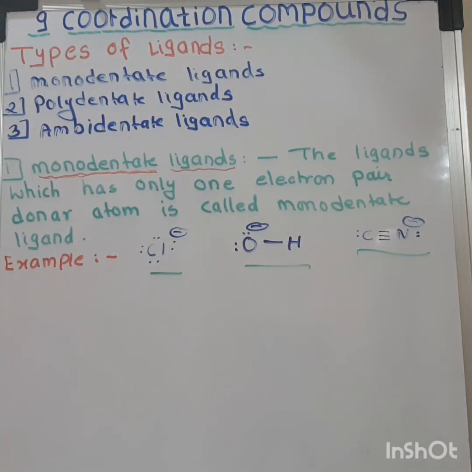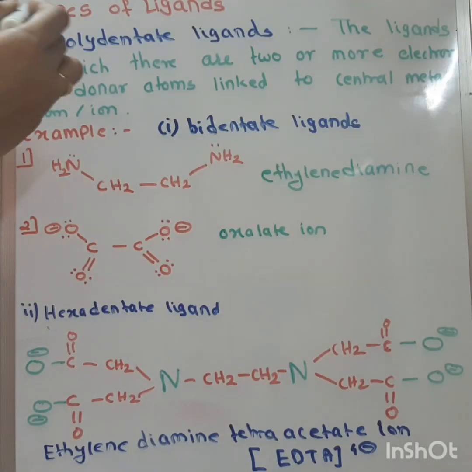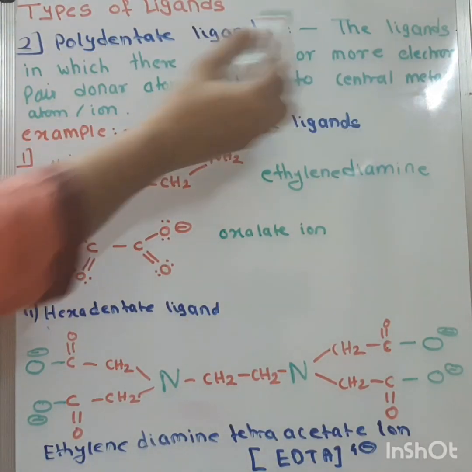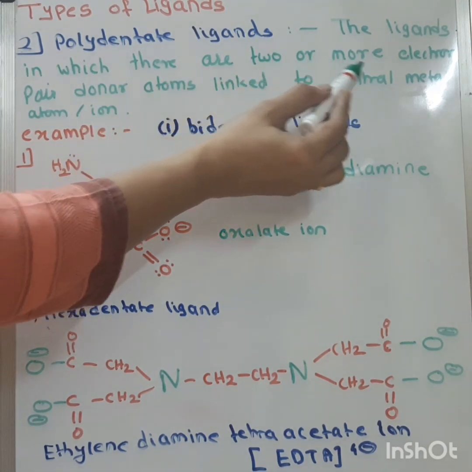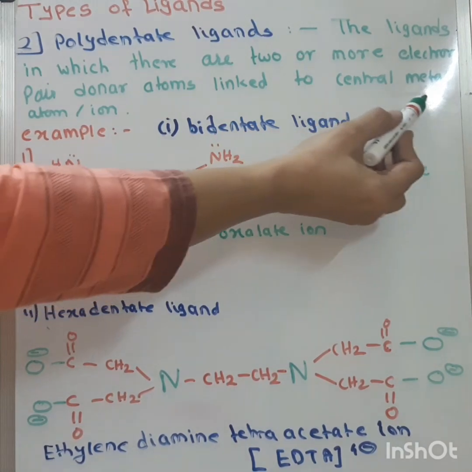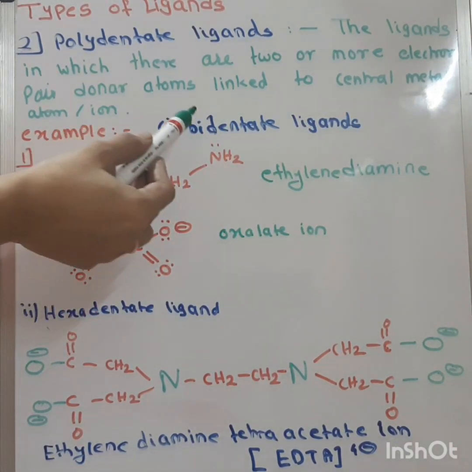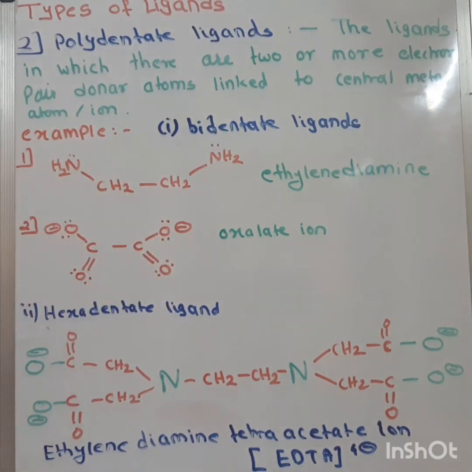Now let's see polydentate ligands. These are ligands in which there are two or more electron pair donor atoms linked to the central metal atom or ion. Examples are bidentate and hexadentate ligands.